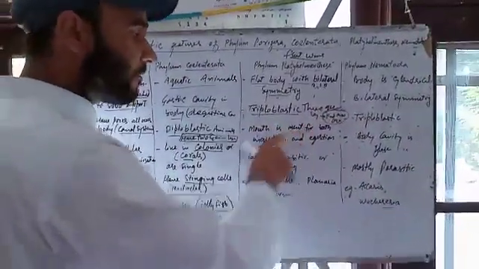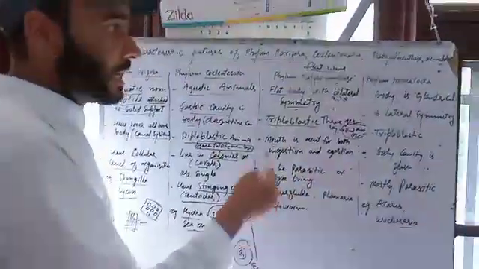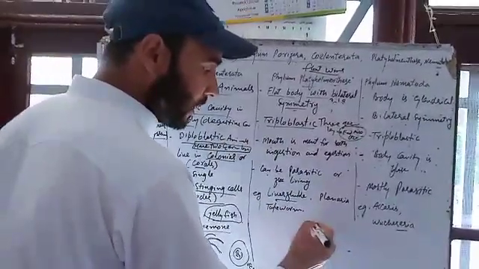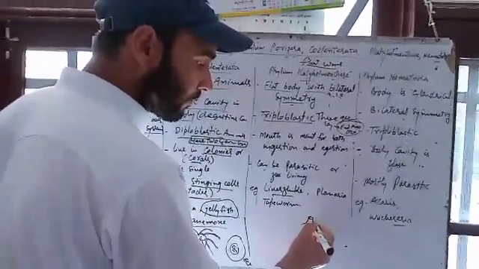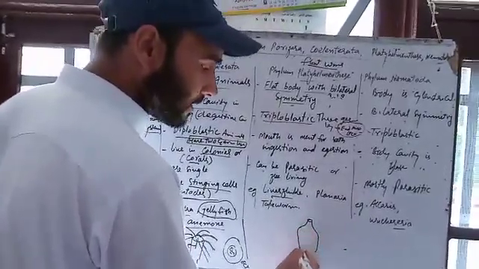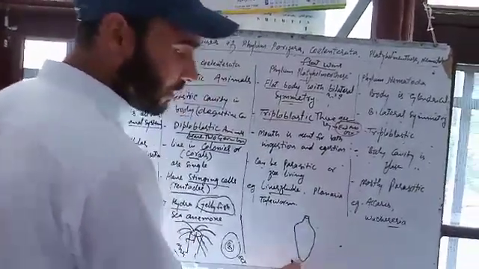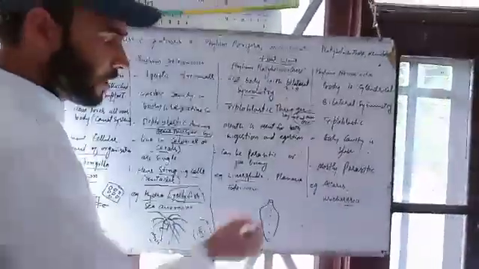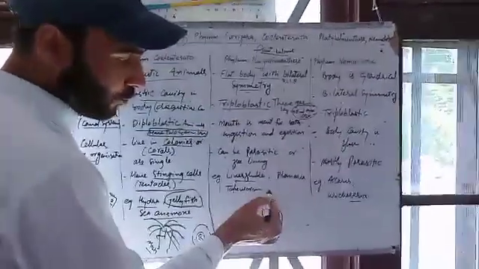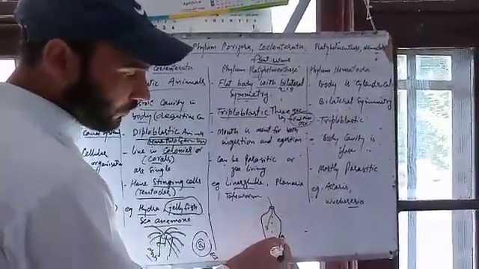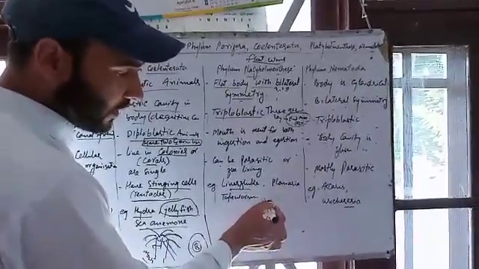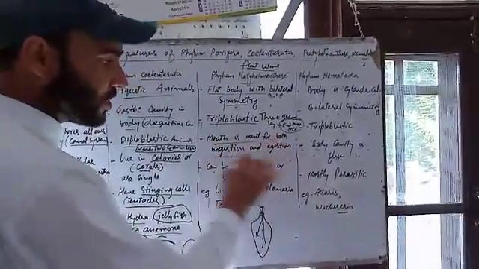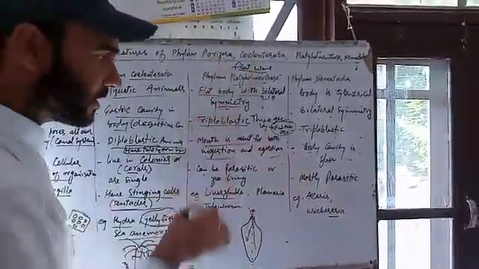The mouth is meant for both ingestion and egestion. If we talk about the liver fluke, it is an animal like this. We can cut this into equal halves, that means bilateral symmetry. The animal takes food in through the mouth and also egests waste through it. That means excretion also occurs through the mouth. That is why the mouth is meant for both ingestion and egestion. It is a very important point regarding Platyhelminthes.